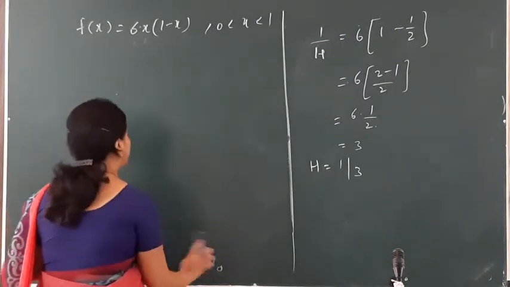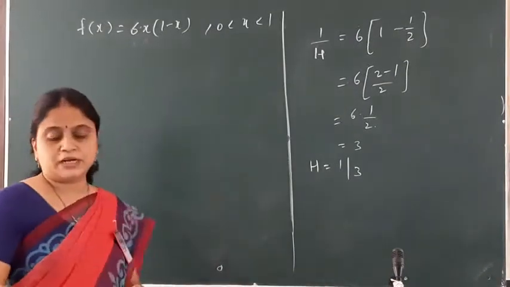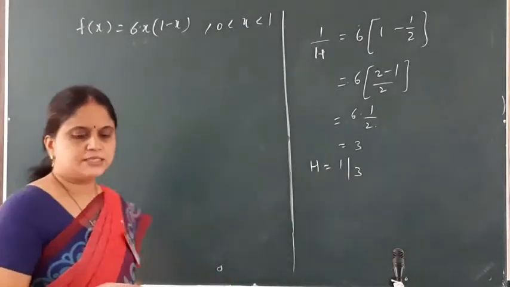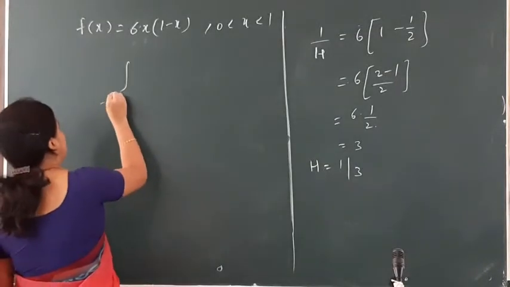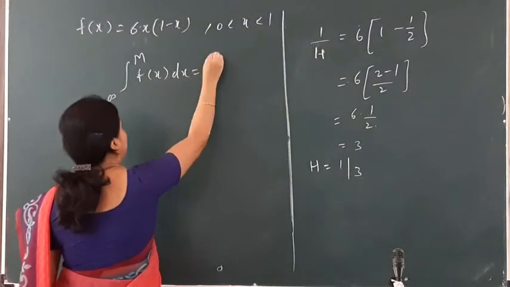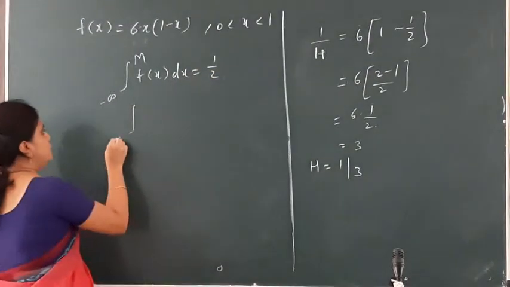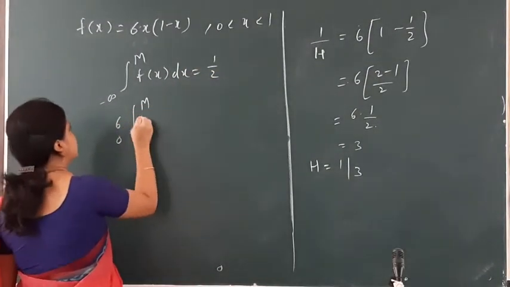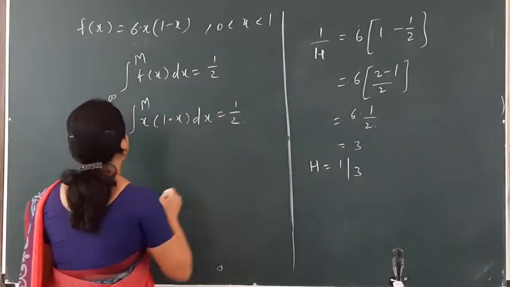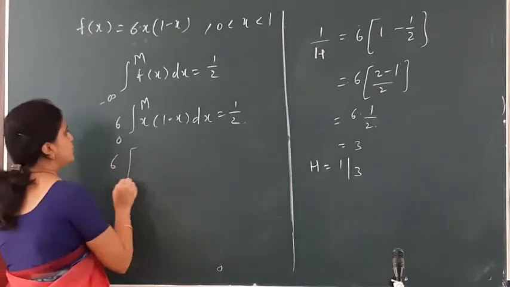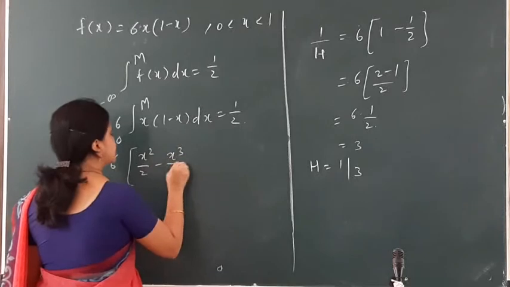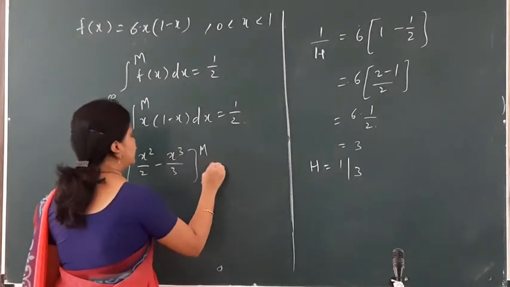Let me find the median. By definition, the integral from minus infinity to m of f(x) dx is equal to half. Hence we have the integral from 0 to m of 6x(1 minus x) dx equal to half. So let me integrate it. It gives me 6 times [x square by 2 minus x cube by 3] from 0 to m, equal to half.